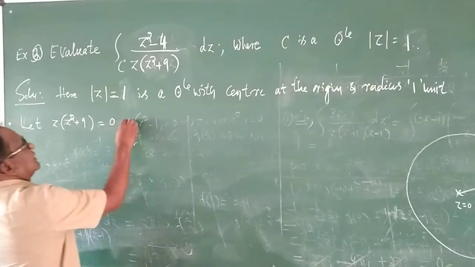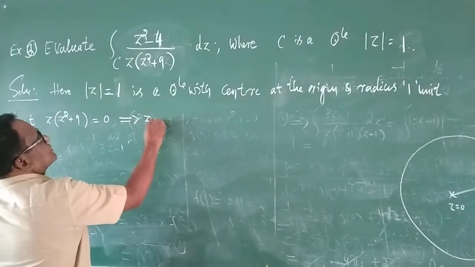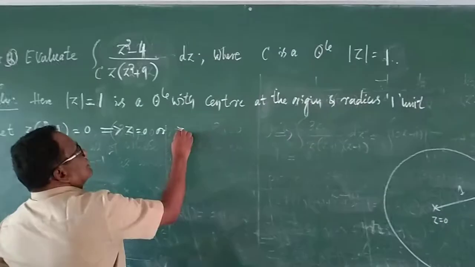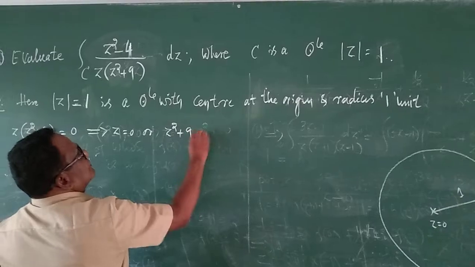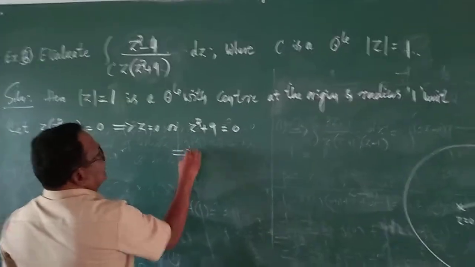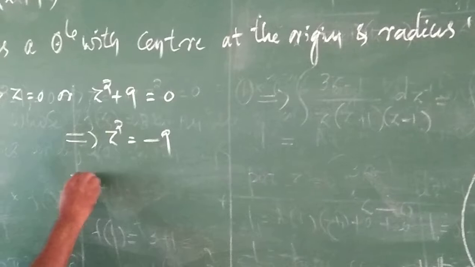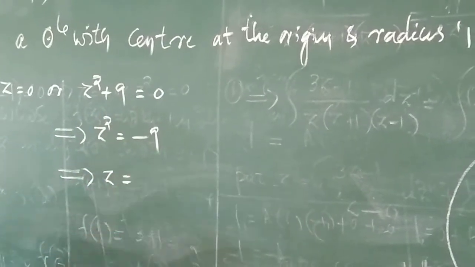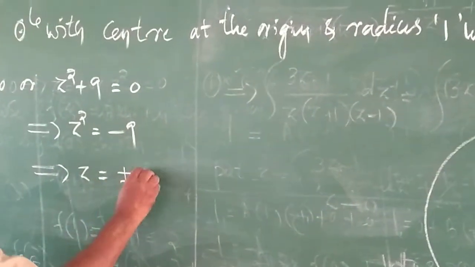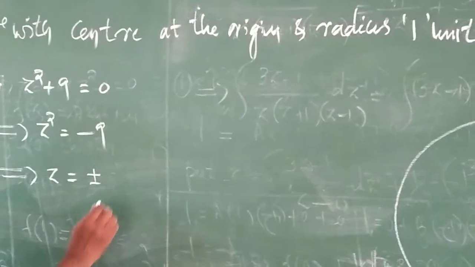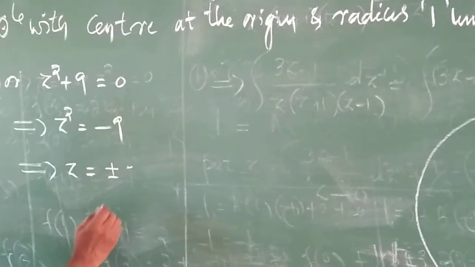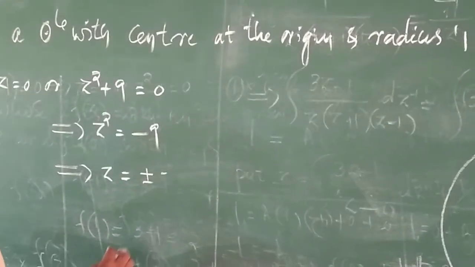This gives you here either z is equal to 0 or z squared plus 9 is equal to 0. This z squared plus 9 is equal to 0 implies that z squared is equal to minus 9, which implies that z is equal to plus or minus root of minus 9, which is plus or minus 3 i.